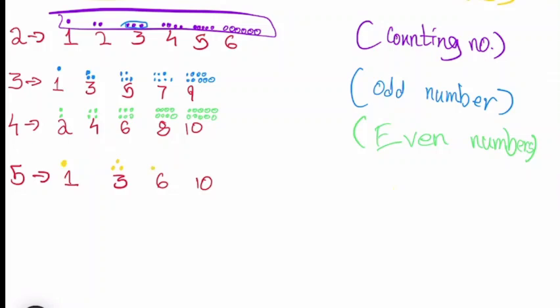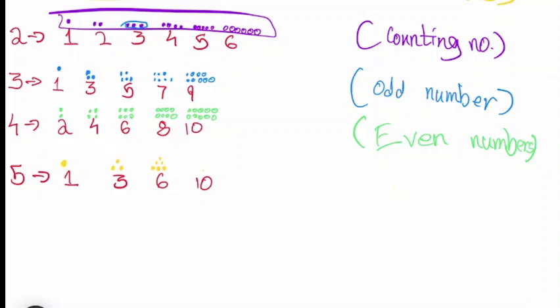You can just write 1, 2, 3. Then in the space between these two, you can draw 2 more dots: 1, 2. Then at the top, 1. See how many dots I used? 1, 2, 3, 1, 2, 3, which is equal to 6. So out of 6 dots we made a triangle.